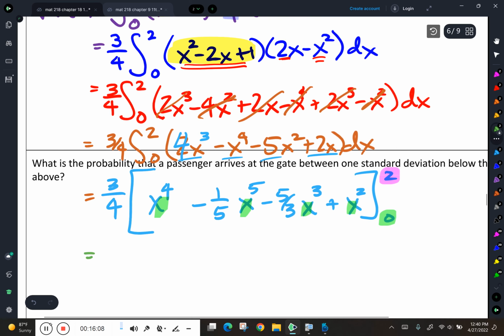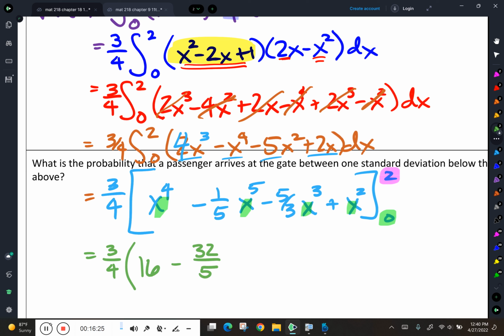So that's going to give me then 3/4 times x to the 4th at 2. 2 to the 4th is 16 minus 32/5. X to the 5th is 32 times 1/5, 32/5. X cubed, when x is 2, is going to give me 8. So I've got negative 40/3. X squared is going to give me a positive 4.